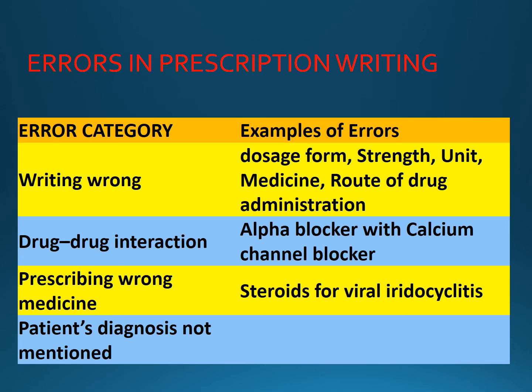So these were the errors which can occur knowingly or unknowingly by the prescriber or the dispensing pharmacist, and they will have adverse effects on the patient's outcome also. So try to avoid such errors in prescription writing.